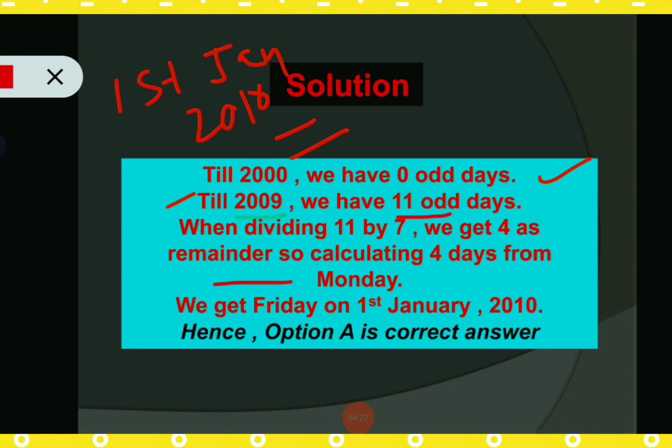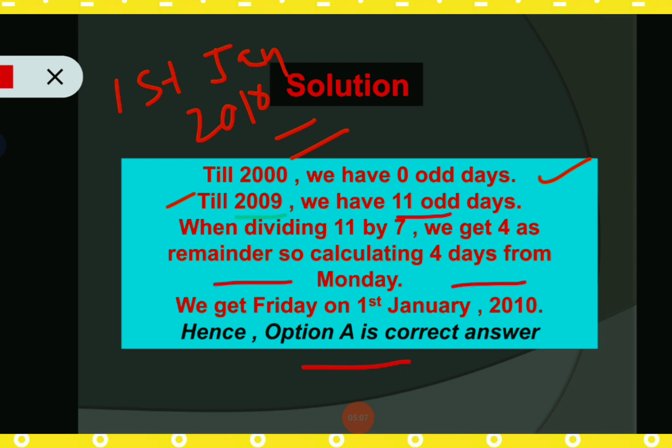So that's why we have to calculate 4 days from Monday, so 1st January 2010. Okay, so we have to start calculation from Monday. So Monday, Tuesday, Wednesday, Thursday and Friday. So that's why we get Friday on 1st January 2010, and option number A is the correct answer. So I think this is clear.